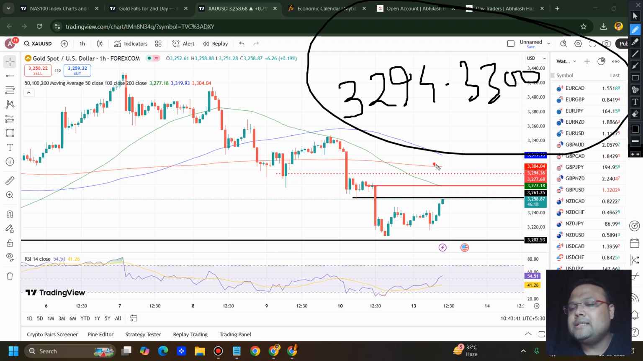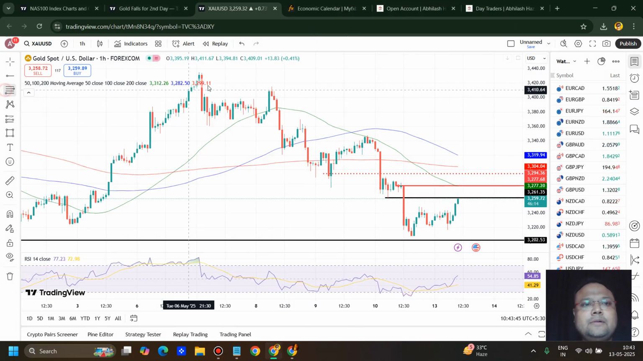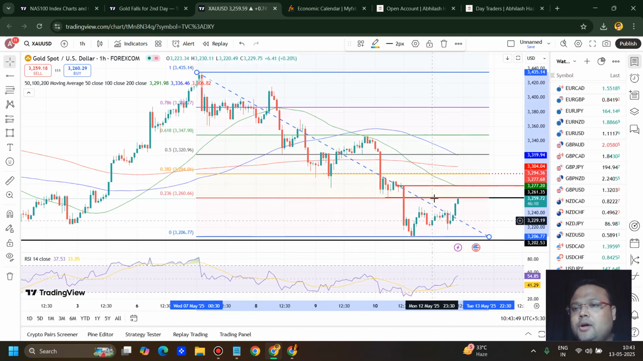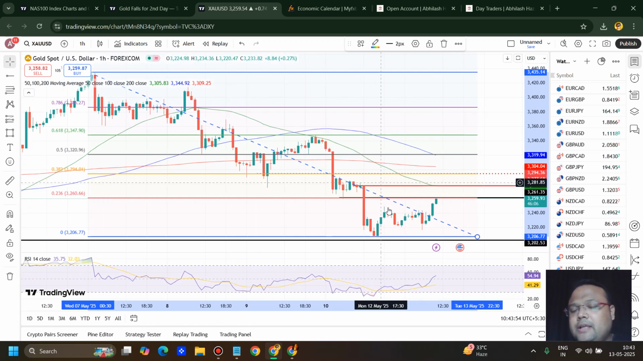Okay, you can easily see 3300. It's a round number psychological resistance, and also the Fibo 38.2% retracement level. So during the day, if the market goes up, as we can see right now, the market is already going up. Okay, this is a good area where we can look for a sell position.